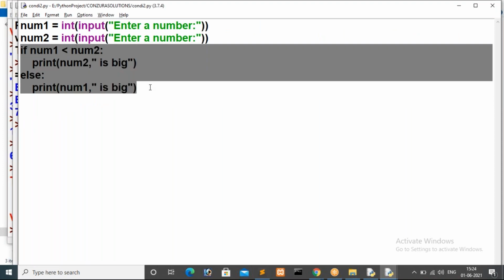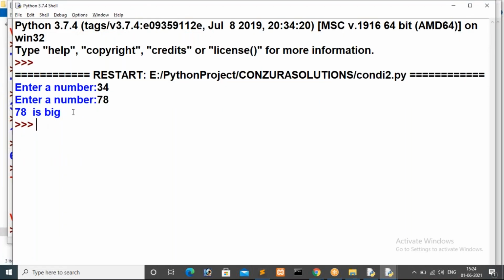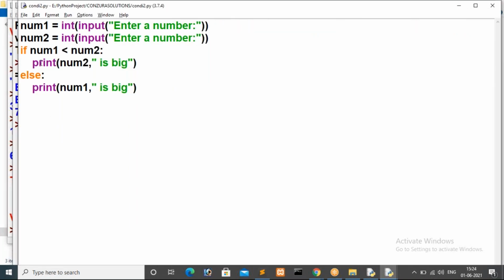Then here we have a logic, that is if num1 is lesser than num2, that means 34 is lesser than 78, the condition is true. So that condition is true, so here we are going to print a message. I mean the condition is true, in that case execution will enter inside the if block, it will print num2 is big. So it won't consider the else condition, guys, because execution will stop here only, because inside the if block there is no other statement.